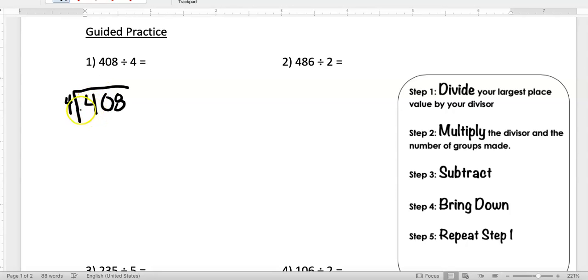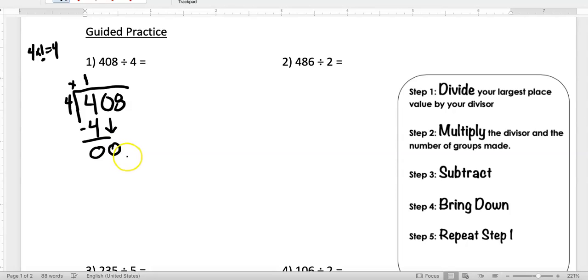So I'm going to start with 4 and ask myself, how many times does 4 go into 4? And I like coming off to the side to do my facts. So I know that 4 goes into 4 once. My 1 is going to go right over my 4 in the hundreds place. Don't forget you need to multiply here. So 1 times 4 gives you 4. It goes right under the number that we divided by. I am going to subtract, which is step 3. 4 minus 4 gives me 0. Bringing down, step 4, bringing down the next digit, which is 0.